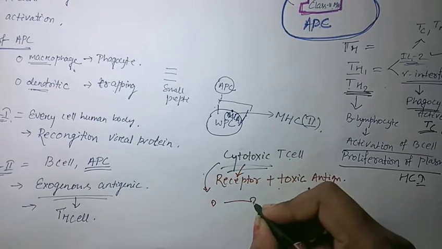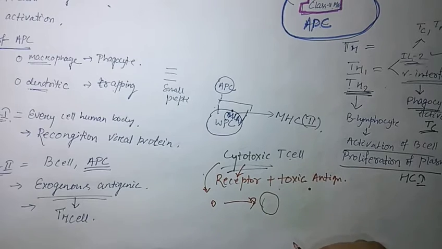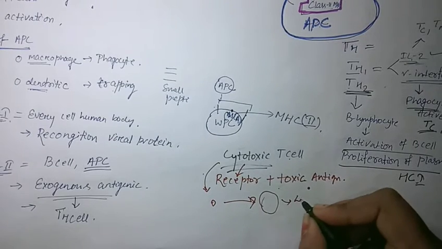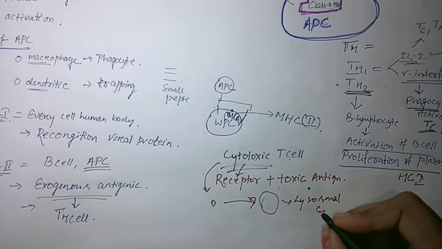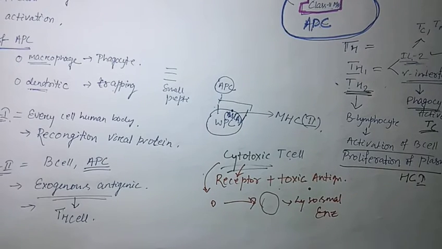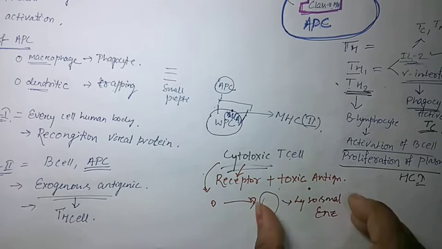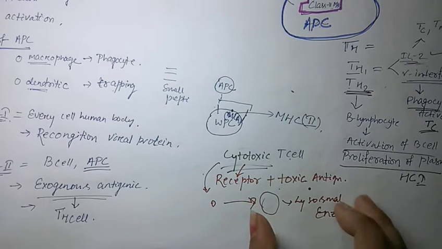The cell proliferates, its size increases, and it releases lysosomal enzymes responsible for the phagocytic activity. Then it phagocytoses the invading pathogen and destroys it.